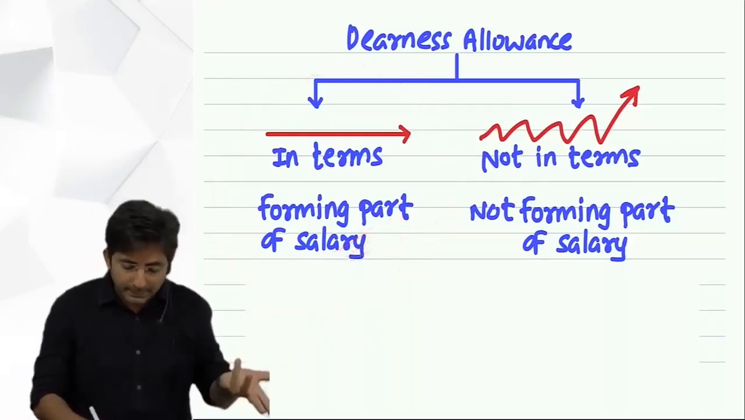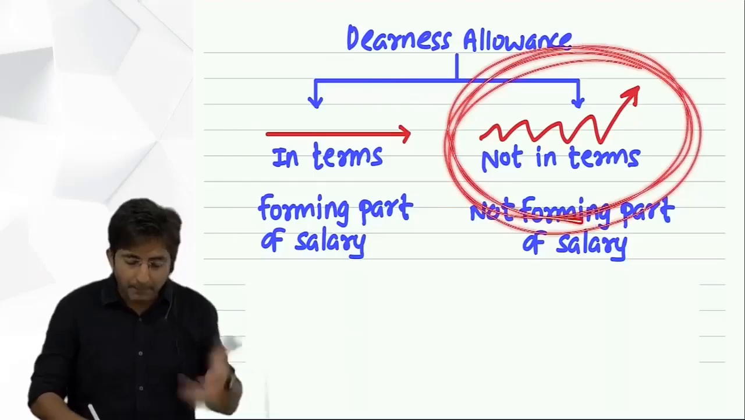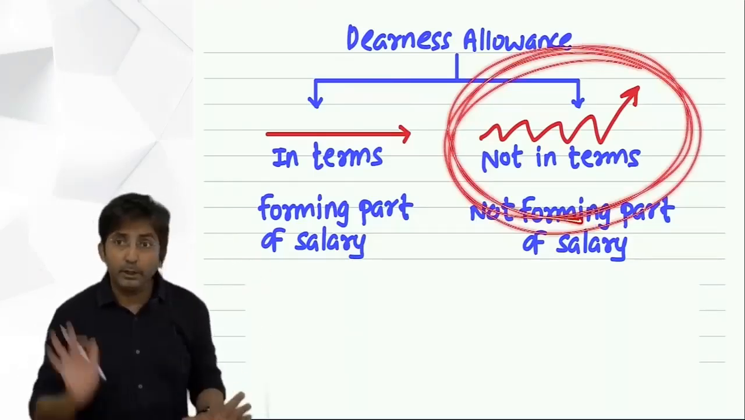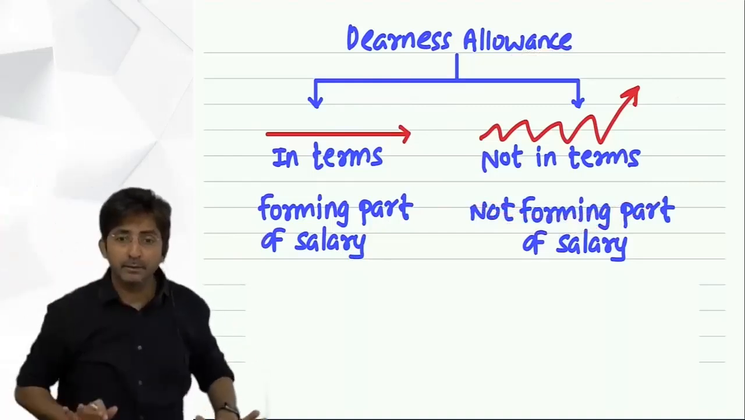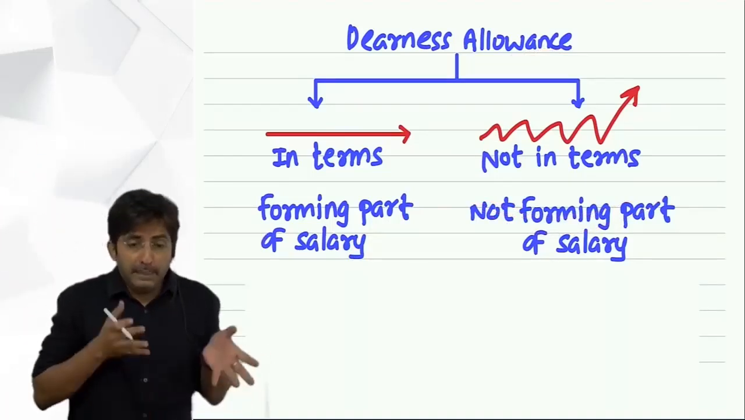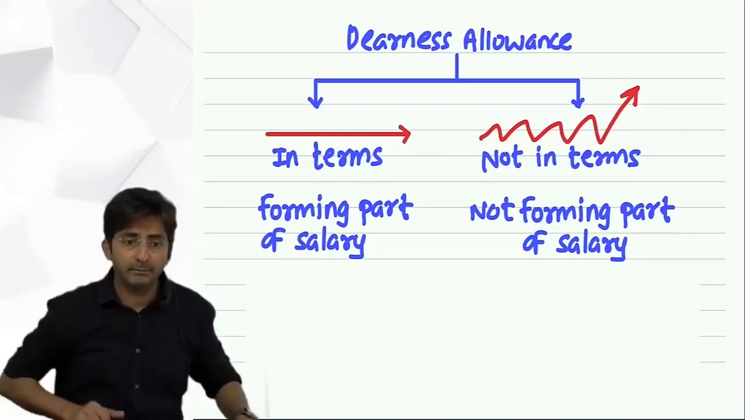Yes. See, this is hyperactive. Which one? That DA. Because it will fluctuate according to inflation. And the government doesn't want to make a formula with an item of DA which keeps fluctuating.